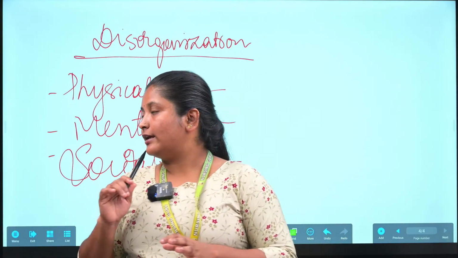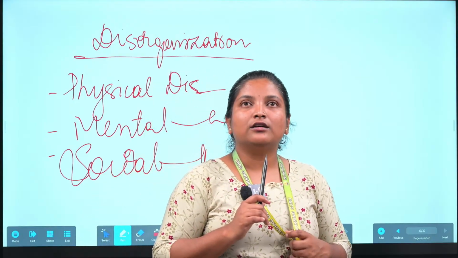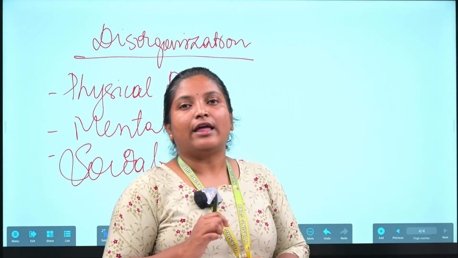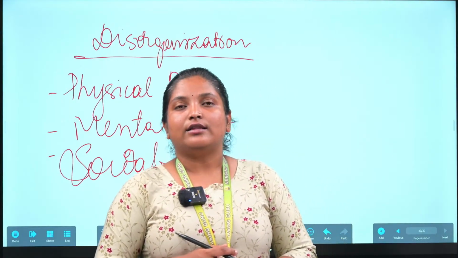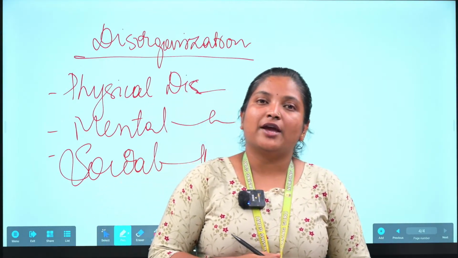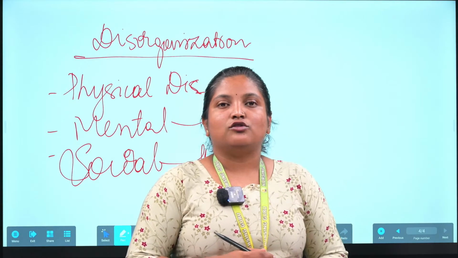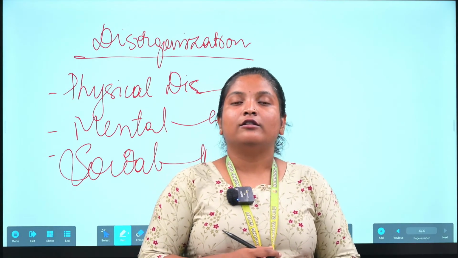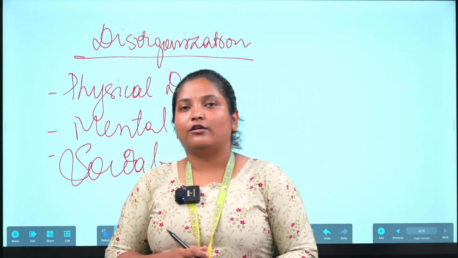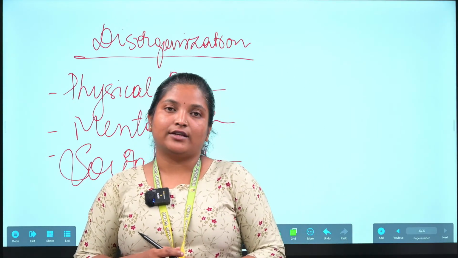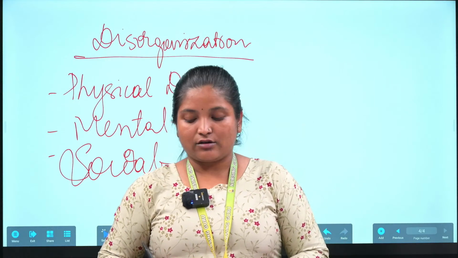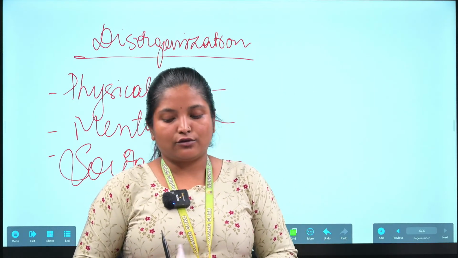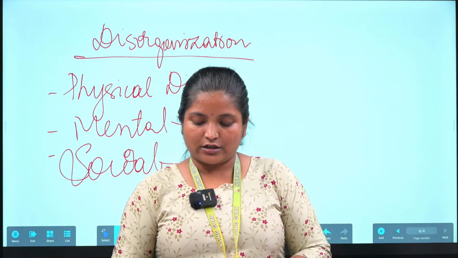One more thing regarding the groups: a lot of groups will be there, classified according to race, territory, place, and your work. A lot of things are there to classify groups. So this is all about the sociology second unit. If you know this much, it is enough.